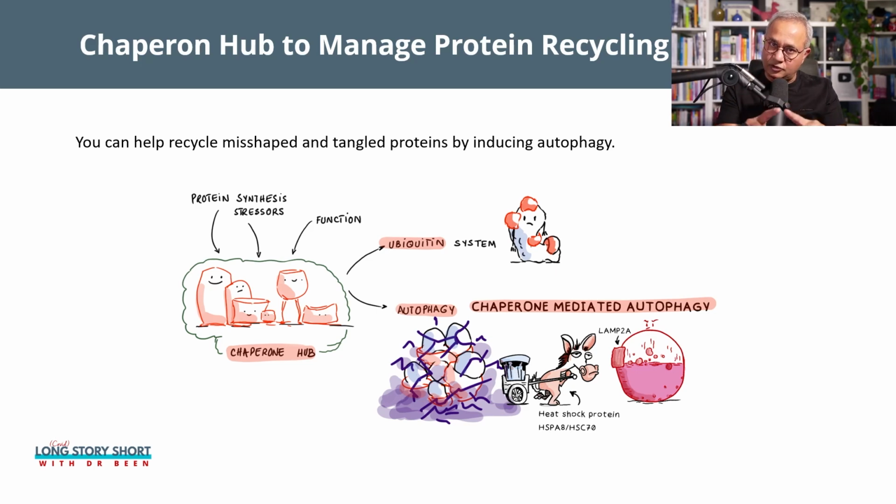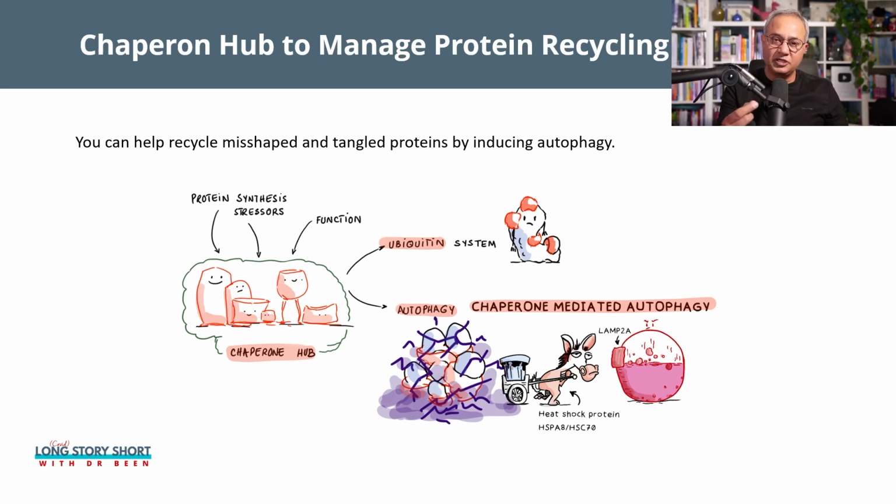On the other hand, when multiple proteins have become misshaped and chaperones are trying to shape them, but the chaperones themselves get trapped in those misshaped tangles, now we have a pile of garbage where there are multiple proteins, not a single protein, with multiple chaperones all tangled together. Then this mess cannot be handled by the ubiquitin pathway. This will have to be handled by the autophagic pathway.